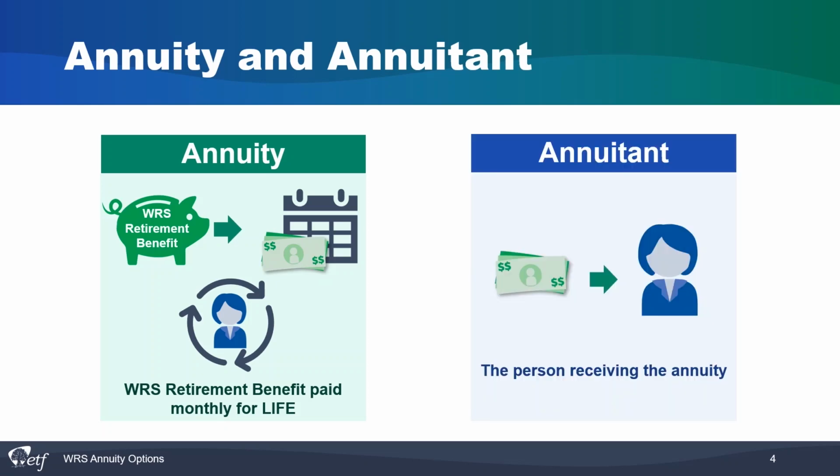An annuitant is the person receiving the annuity. Sometimes people see a retiree and an annuitant as the same thing. However, you could be a WRS annuitant and still be working a non-WRS job.